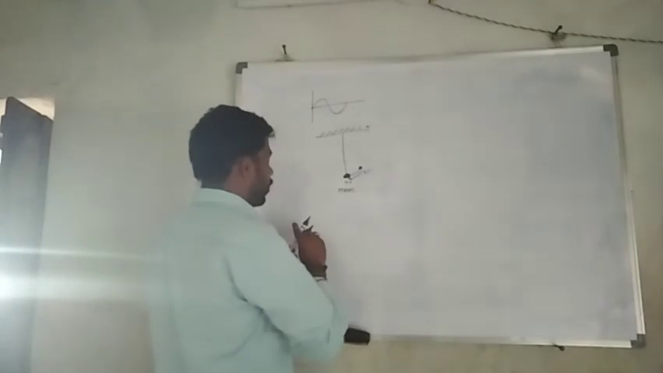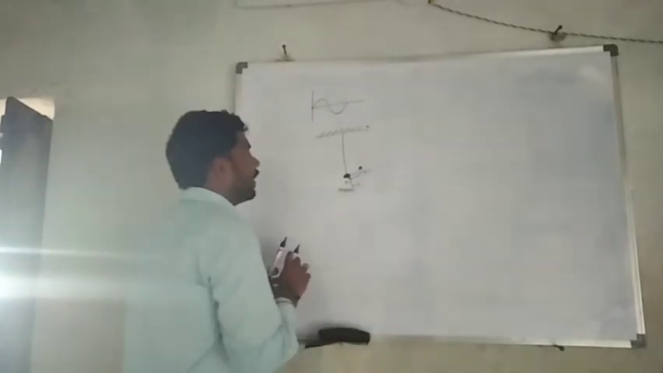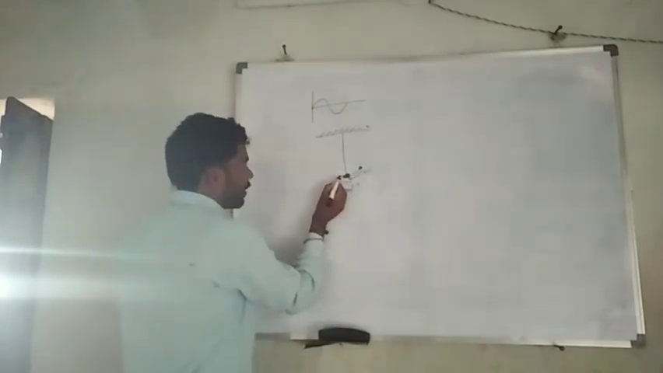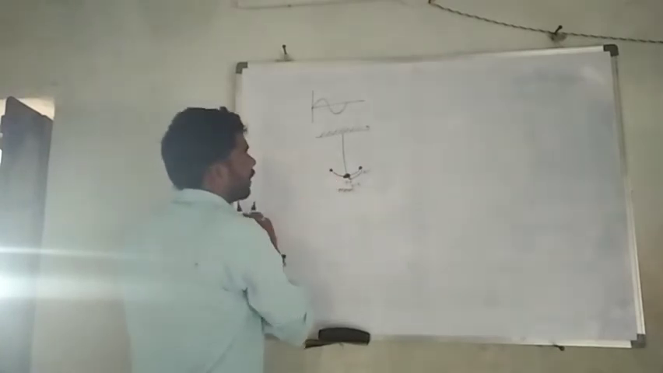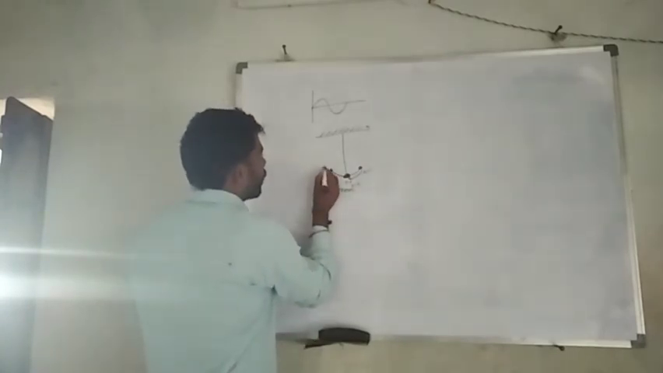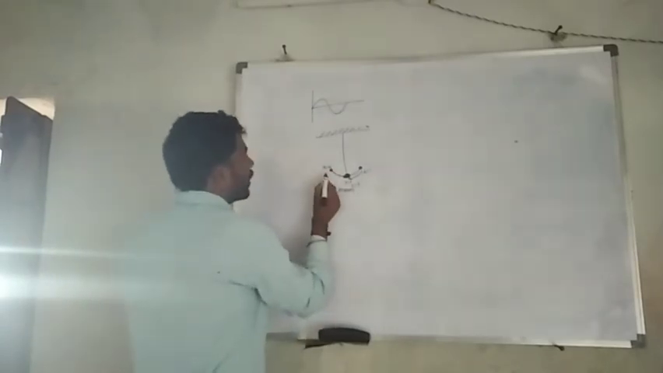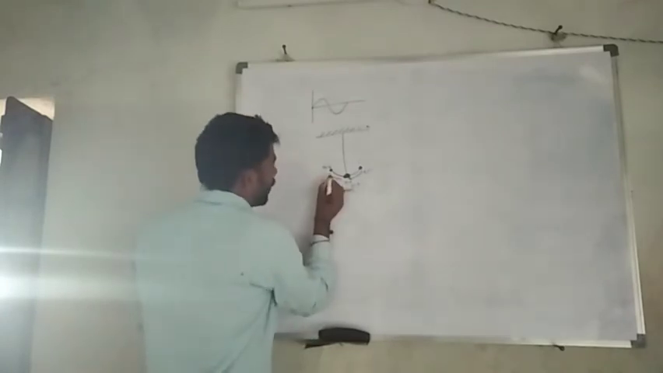Then at time t equal to 3, it goes to the opposite of its displacement, the maximum position. Then at time t equal to 4, it alternately goes to its mean position.